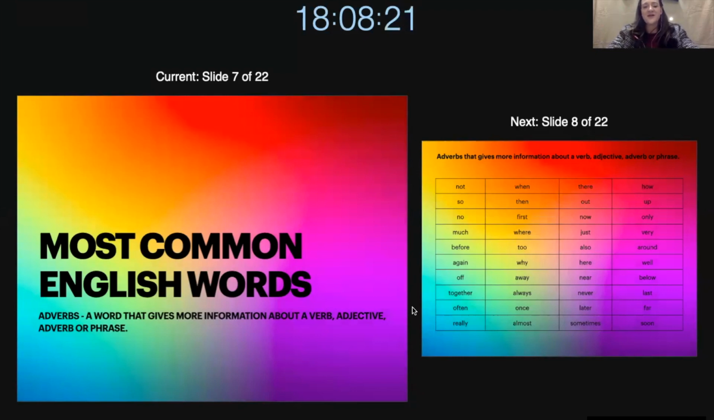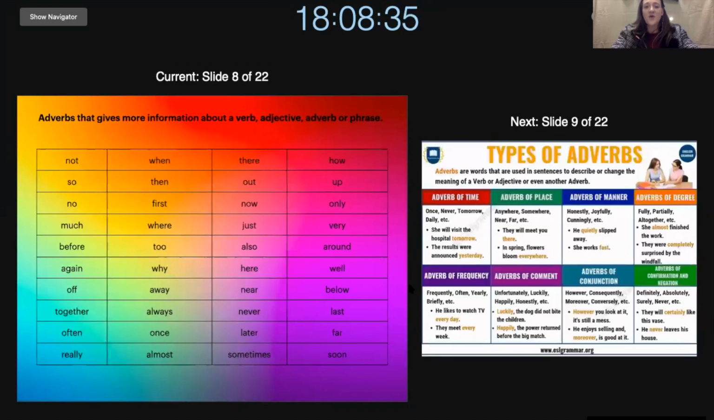And today we are looking at adverbs. So, adverbs are words that give more information about a verb, an adjective, an adverb, or a phrase. First, we are going to look at some common and commonly used adverbs in English.